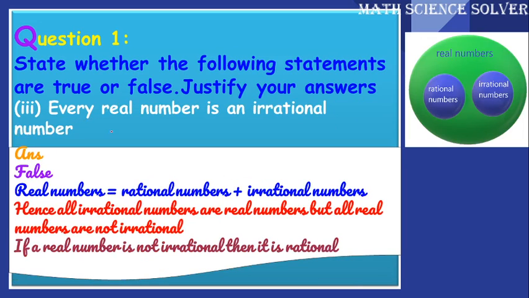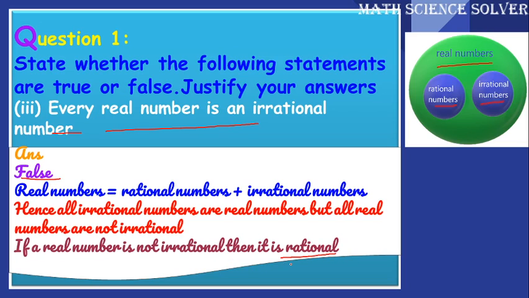Next, every real number is an irrational number. You know that real numbers include rational numbers and irrational numbers. So, real numbers cannot always be irrational numbers. They can also be rational numbers. Hence, the statement that every real number is an irrational number is false, as sometimes real numbers can be rational also.